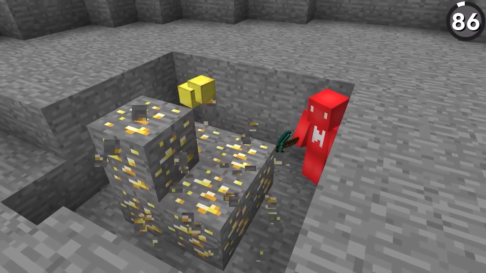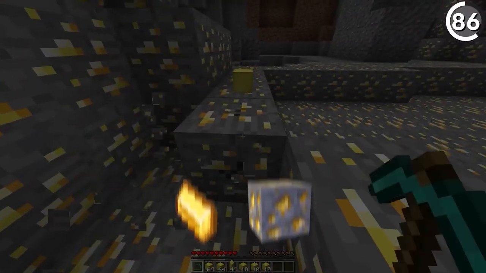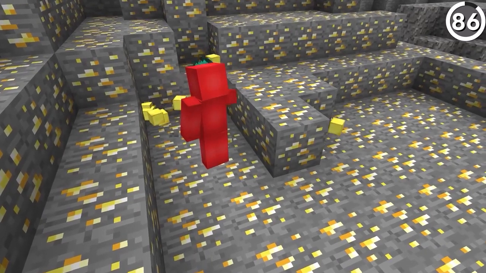Back in the survival test for Java Edition, when you would mine gold ore, it would drop 1 to 3 golden blocks instead of golden ingots or the ore itself. And if only it still worked that way, huh?